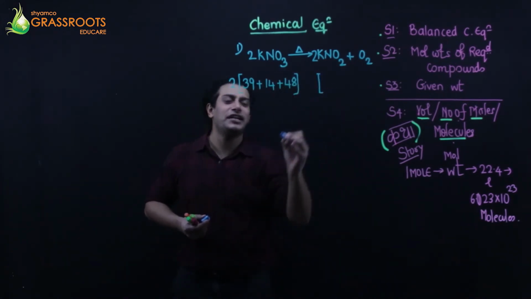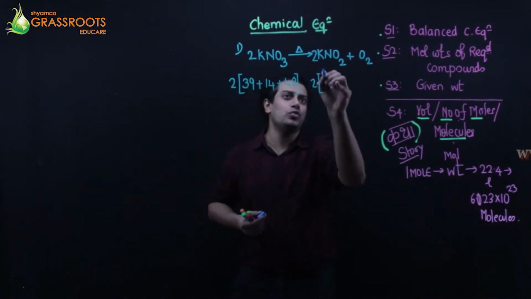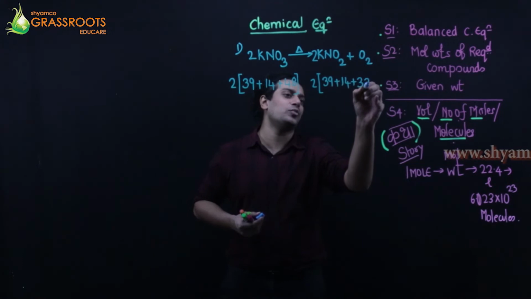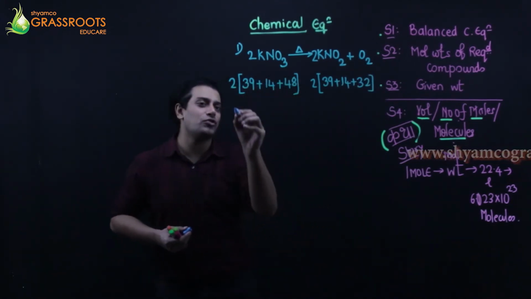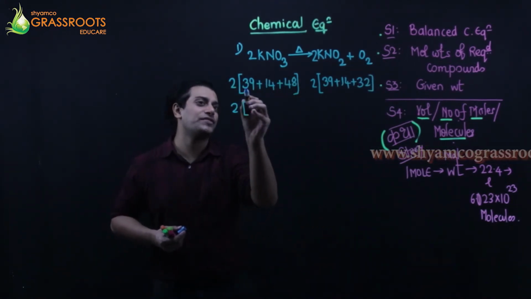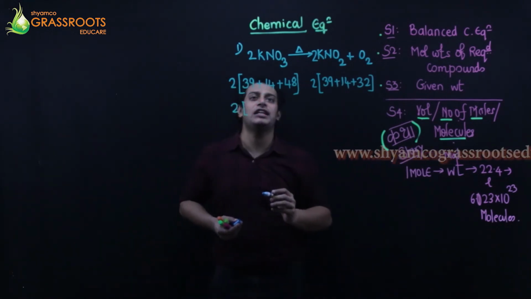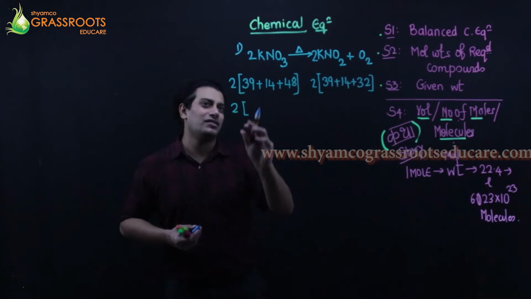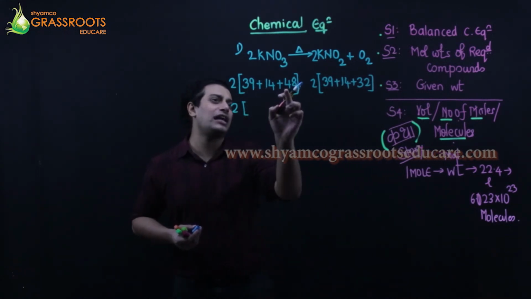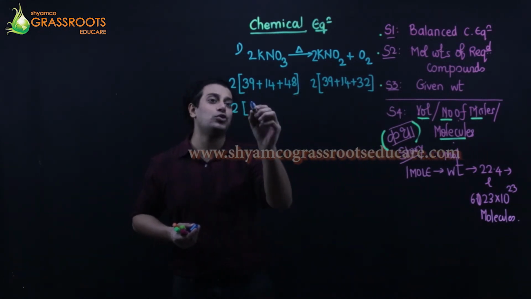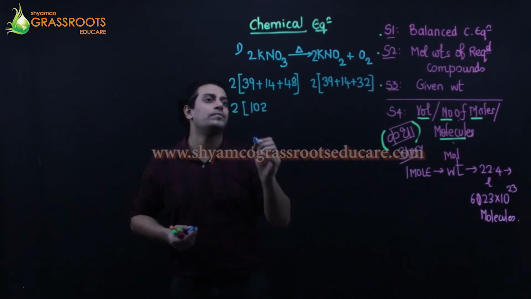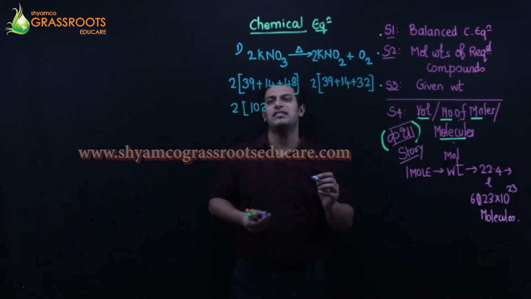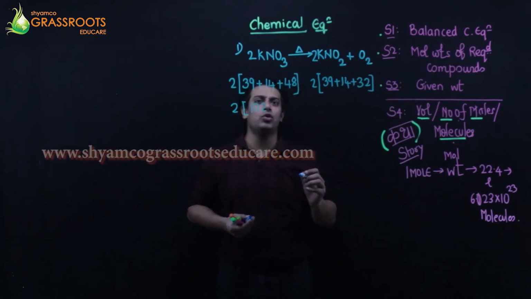And potassium nitrite: 2, 39 plus 14 plus 16 twos are 32. Okay, so this is going to be 2 into, these are the molecular weights. 39, 49, 50, 98, 103 I guess. 40, 50, 90, 98, 103, 102. Is it equal? How 102? It should be 101.